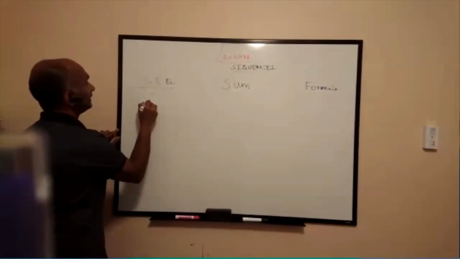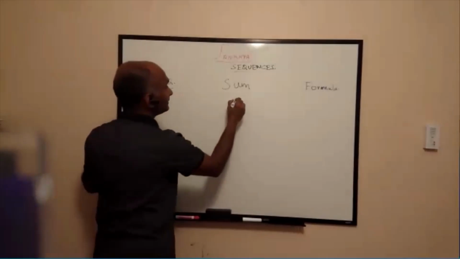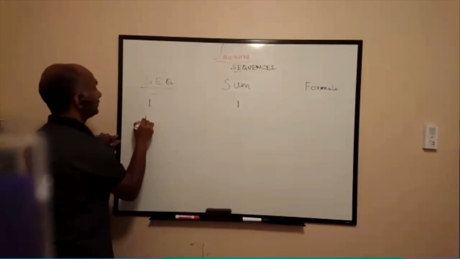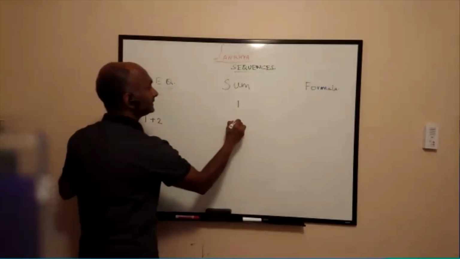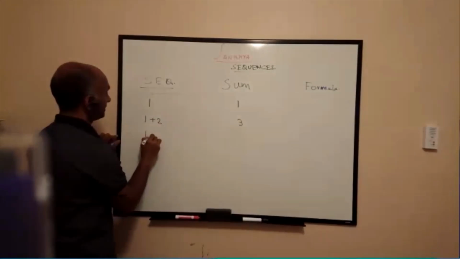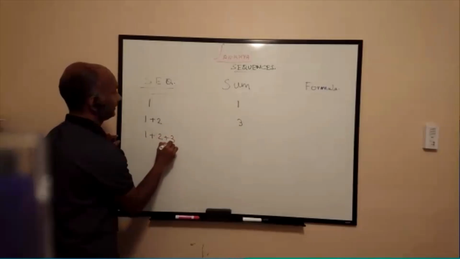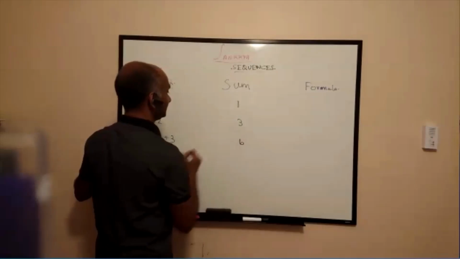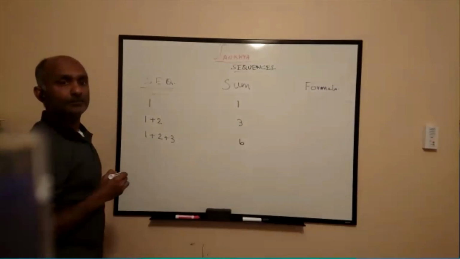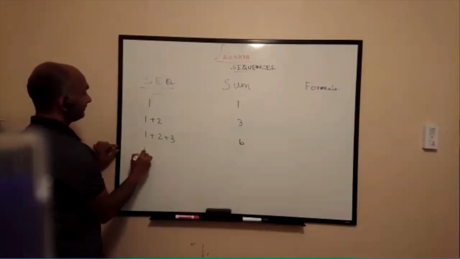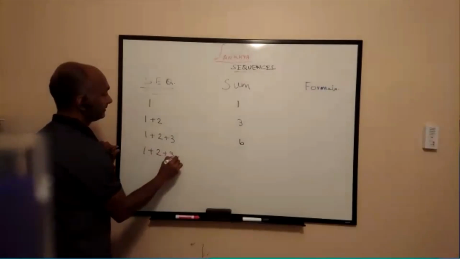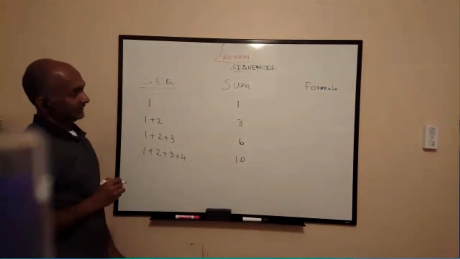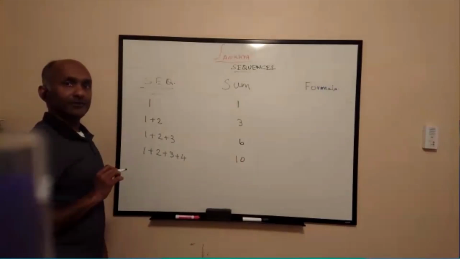Okay, 1, the sum is 1. 1 plus 2, the sum is 3. 1 plus 2 plus 3, the sum is what? 6. And like that. So then 1 plus 2 plus 3 plus 4, the sum will be 10. It's not very obvious what the formula is.